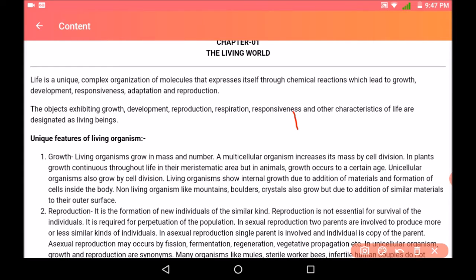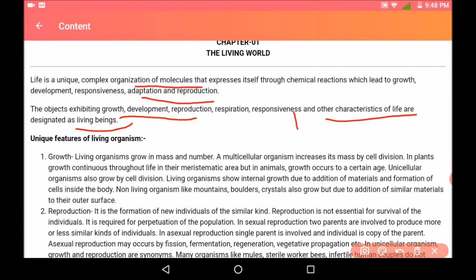Now we should understand what is life. Life is a unique complex organization of molecules that expresses itself through chemical reactions which lead to growth, development, responsiveness, adaptation and reproduction. So the objects which exhibit growth, development, reproduction, respiration and other characteristics of life are known as living beings. All the living beings show these characters like growth, development, reproduction, respiration, etc.